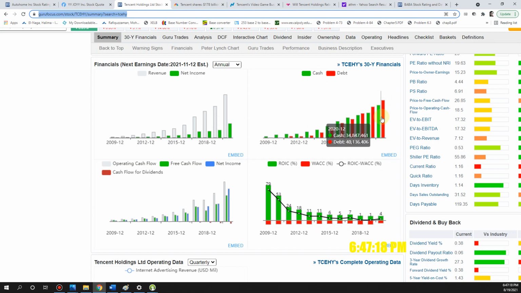It's not too absurd. But other companies, I don't want to mention a name, but I've seen other companies with worse financial statements where the debt is sky high, up to the eyeballs. Even the cash is down here, but yet people are still buying the company. I don't know why they do that, but hey, everybody invests differently, right? Check this out too. Same thing. Operation cash flow, net income, all increasing.